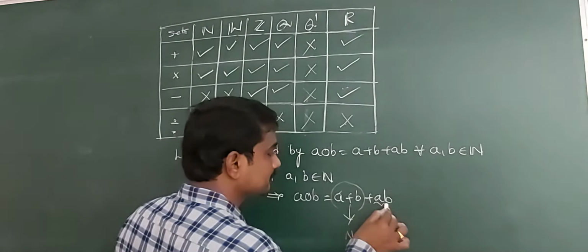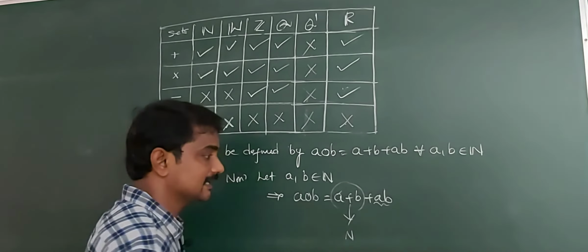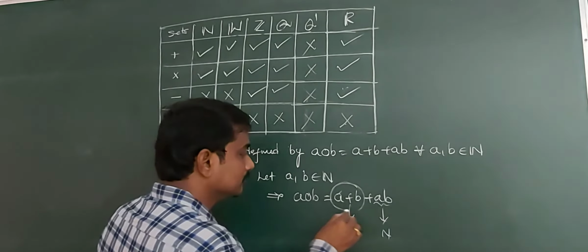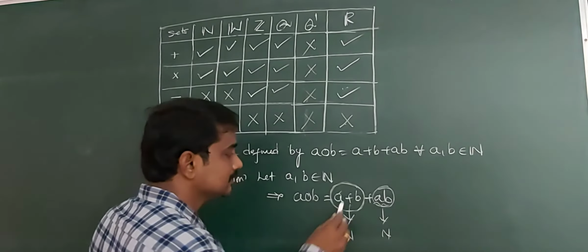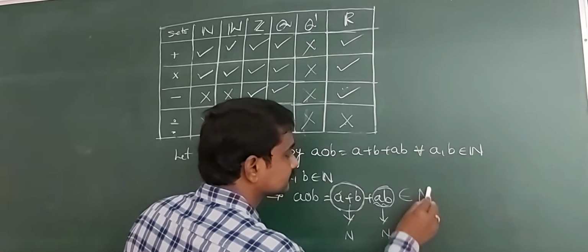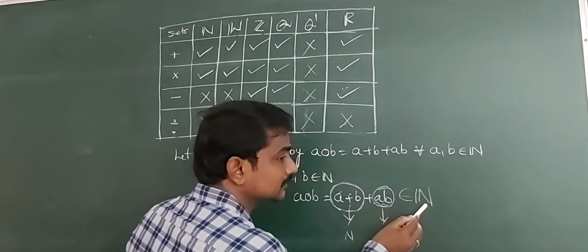Next, a, b belong to N. Product of any two natural numbers is a natural number, so ab belongs to N. Total this value belongs to N. So sum of two natural numbers is again a natural number. So circle is a binary operation on N.